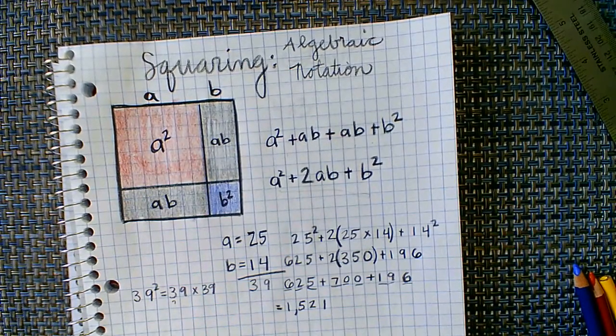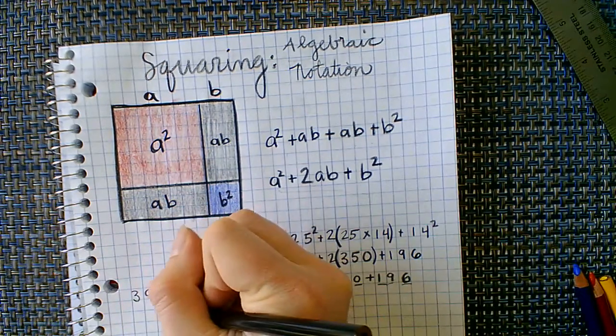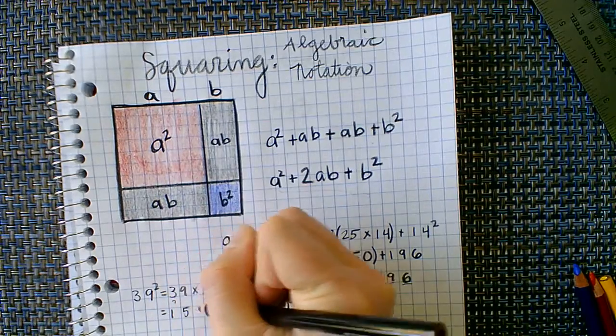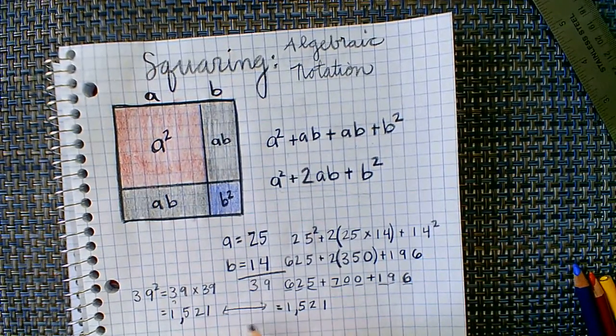I would then do my math, long multiplication, lattice multiplication, really up to you, however you choose to do it. But if you multiply 39 times 39, you end up with 1,521. And that's the same thing I got right here. So it checks.